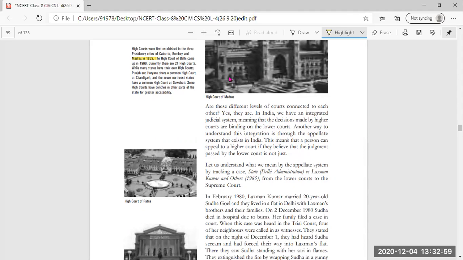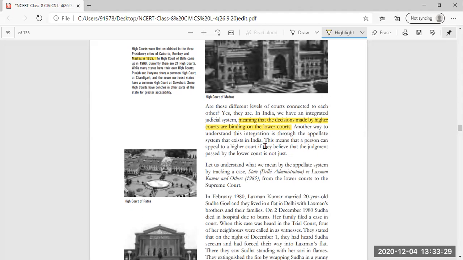As in the previous page, we have seen that whatever decisions are made by the Chief Justice in the Supreme Court have to be followed by the high courts and other courts also. And in the same way, whatever decisions are made in the higher court are to be followed by the lower courts also. So that means an integrated, well connected judicial system is there in India.